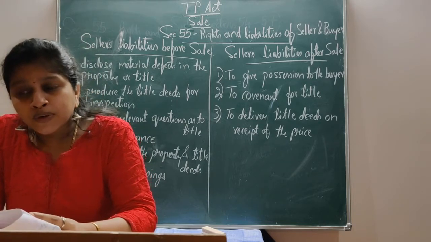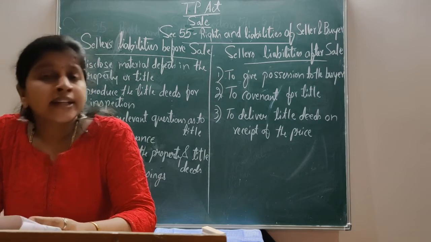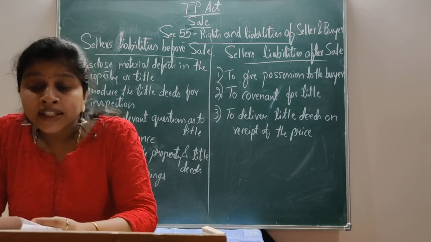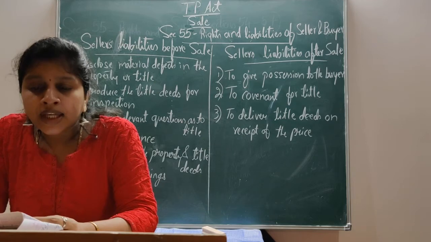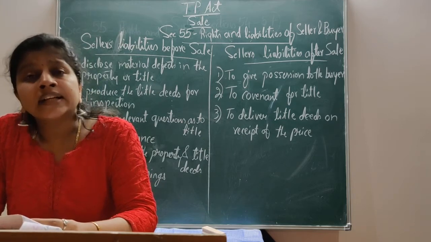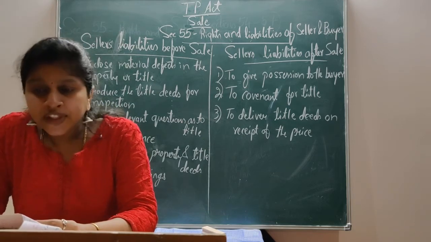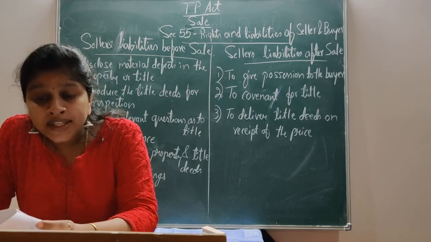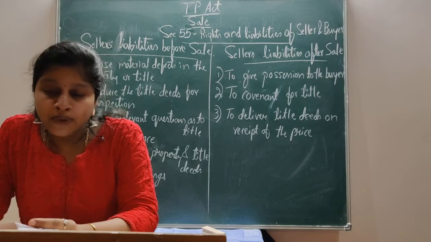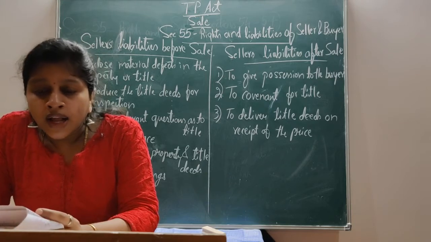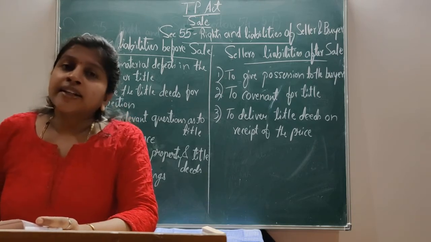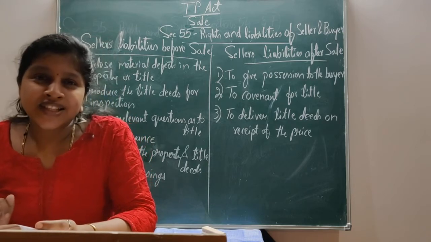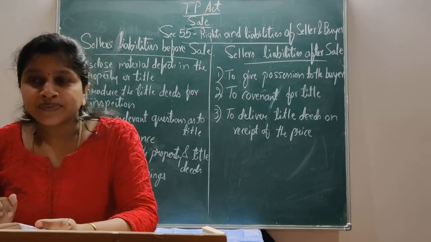The seller is bound to disclose to the buyer not only latent defects but also material defects. A defect is material in the sense that if it was known to the buyer, he would either not have purchased the property or have agreed to take it at a lesser cost.